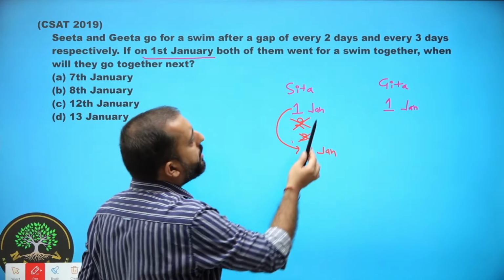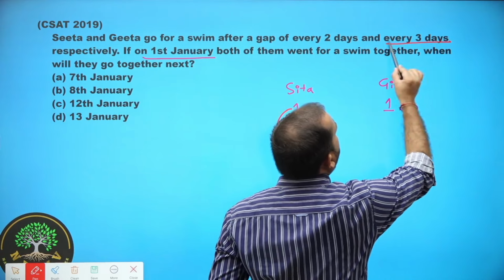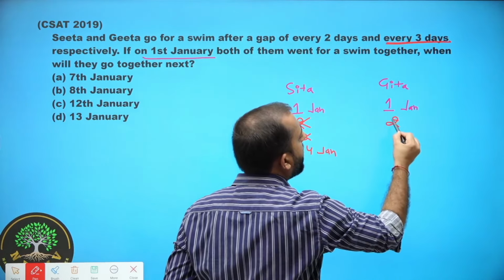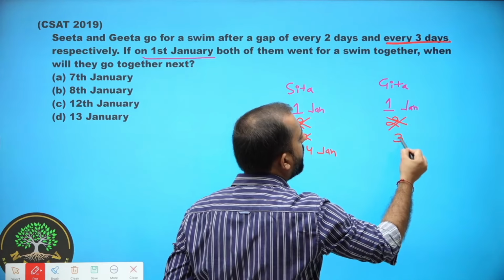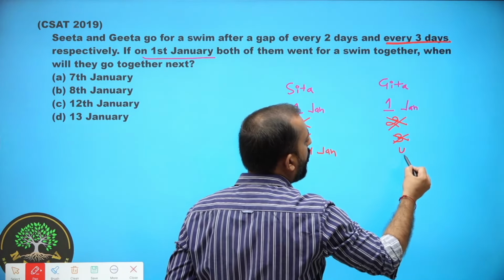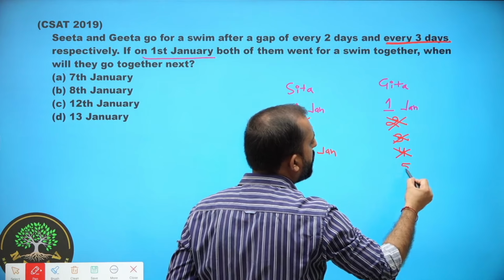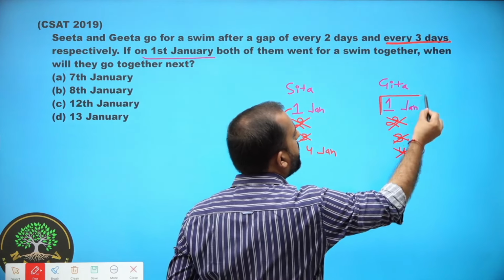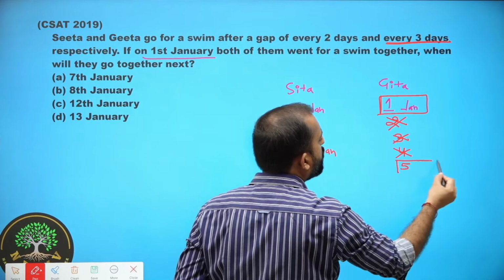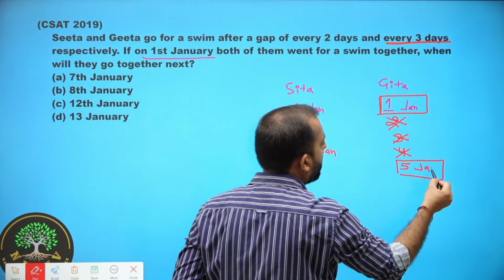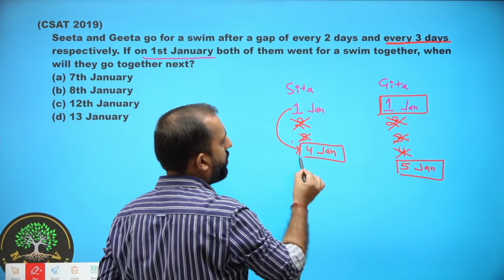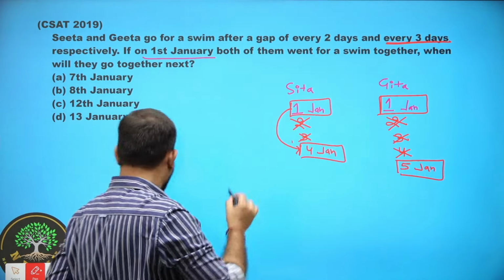And Geeta will go for swimming after 3 days. So on 2nd January, Geeta will not go. On 3rd January, Geeta will not go. On 4th January, Geeta will not go. So after 1st January, Geeta will go for swimming on 5th January. Okay. Now let's